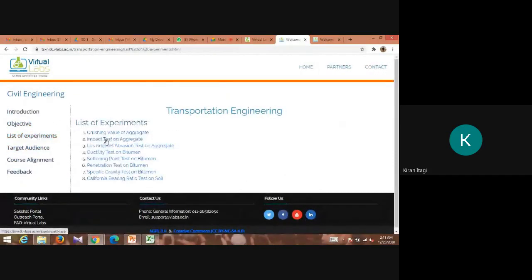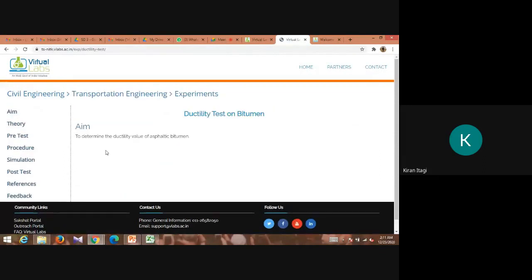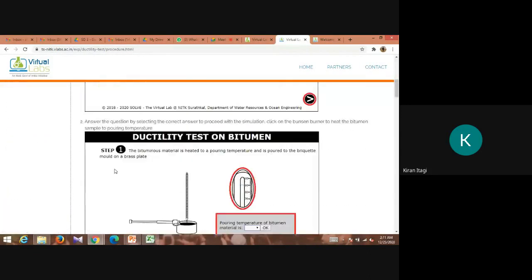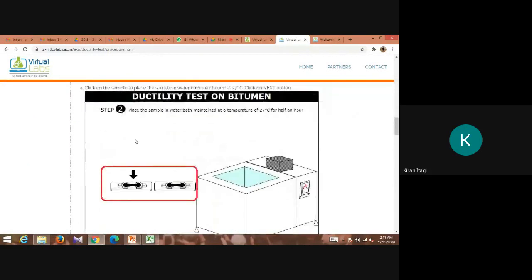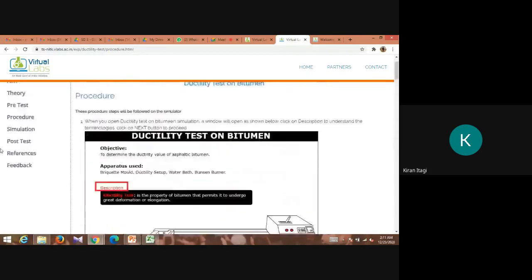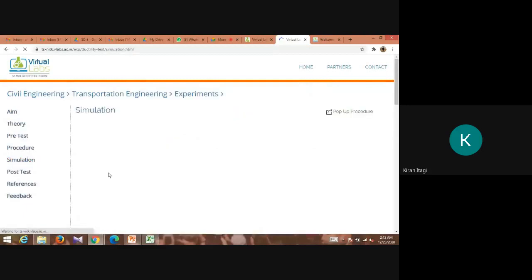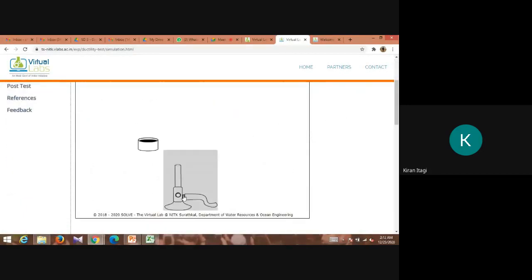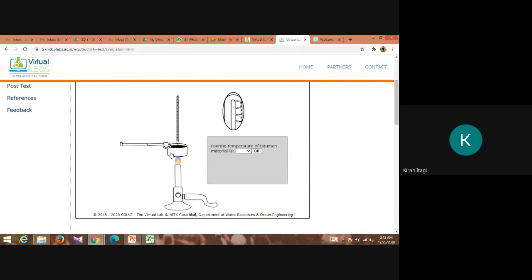Then the second one we have, we will go for the ductility test. Here also we have aim, pre-test, and procedure. You can either refer to this PDF form, or you can go for the animation one. This is the entire setup. This is the burner where you heat the bitumen to the melting point.